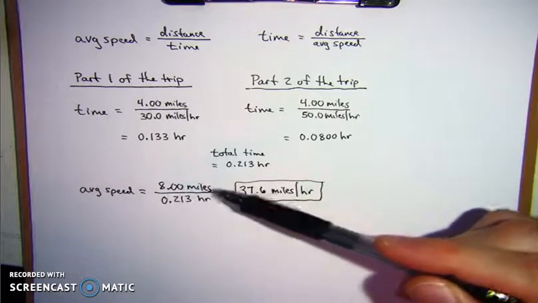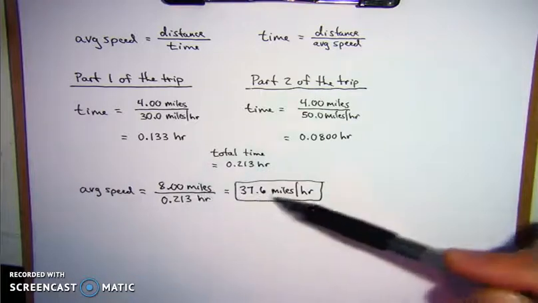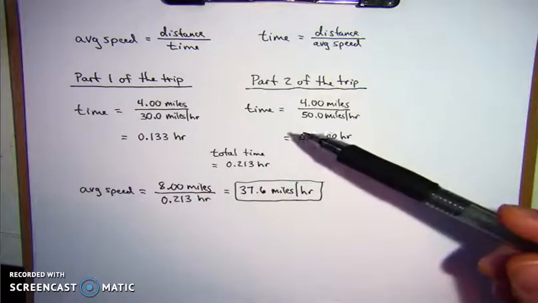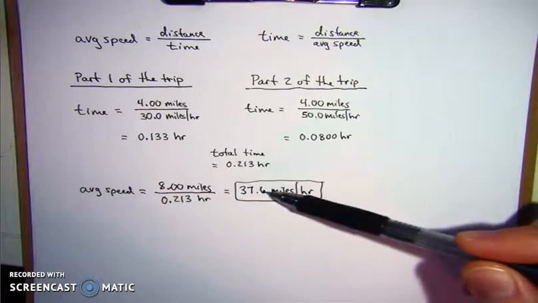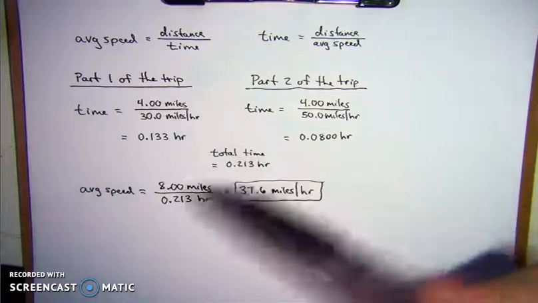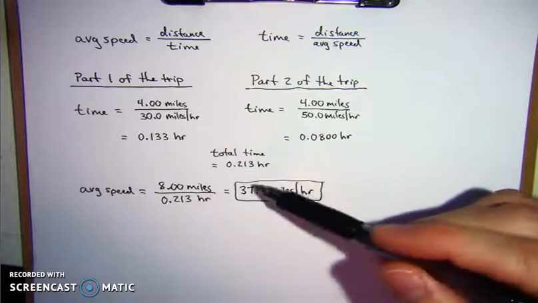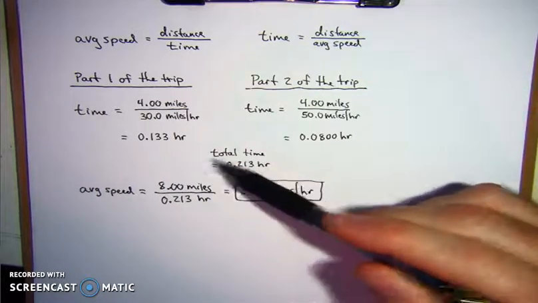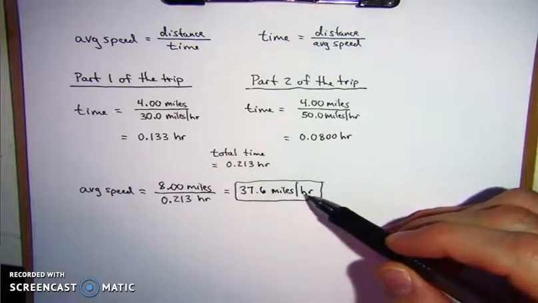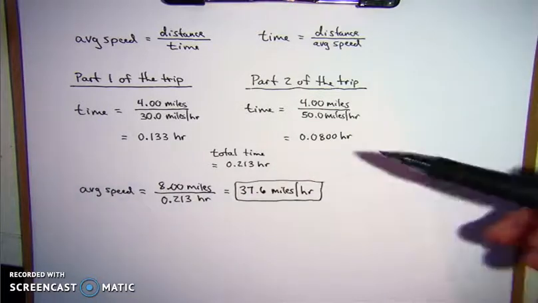But I don't mind if you round to the proper number of significant figures at the end of each step. That's fine. You'll come up with maybe a decimal place different. And on a test, if it's A, B, C, D, and you came up with 37.6, but you see 37.5, you'll know that somewhere along the way it was a rounding issue with decimals. So in case you came up with 37.5 and kept the decimals in your calculator, don't worry about it. That's fine. So 37.6 miles per hour would be our final answer for this problem, or 37.5 miles per hour.